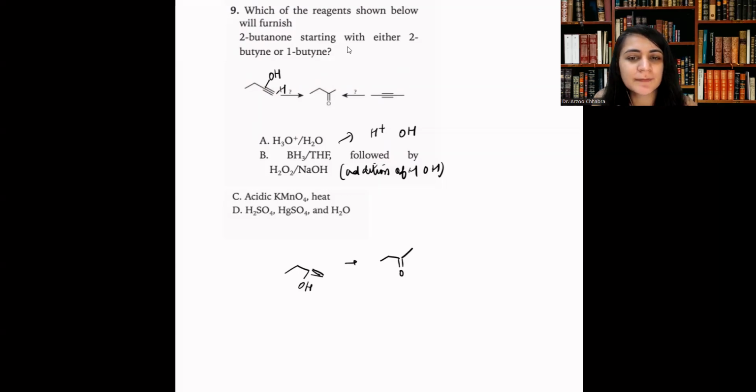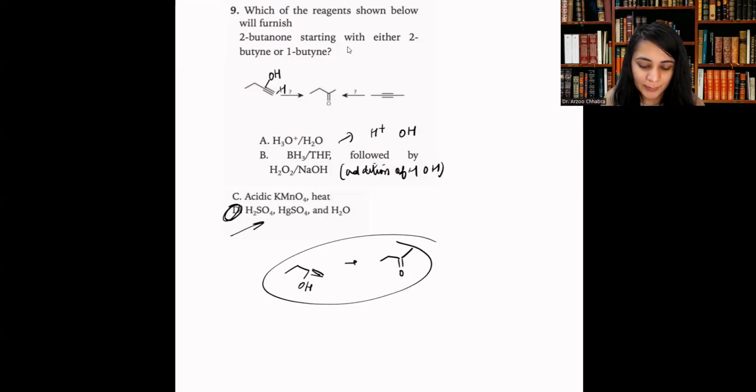Acidified KMnO4 is just for oxidation. And option D is also what we're going to get. That's also a Markovnikov addition to the product. So again, if we have Markovnikov addition, we're going to get these products, which is again adding the OH over here and H over here. I feel like A and D are going to give the same products.